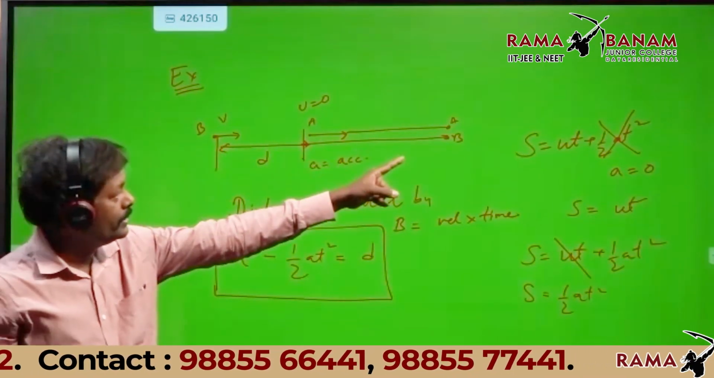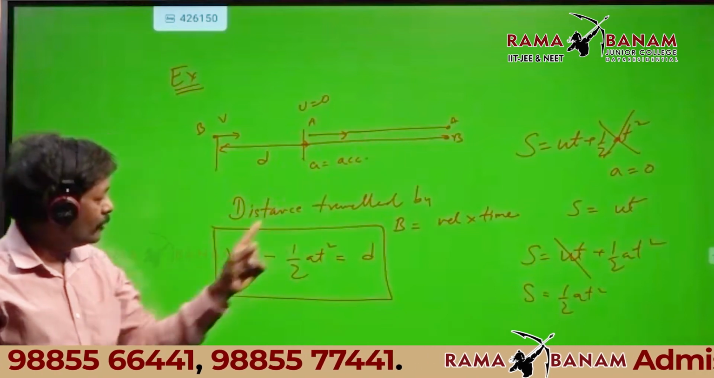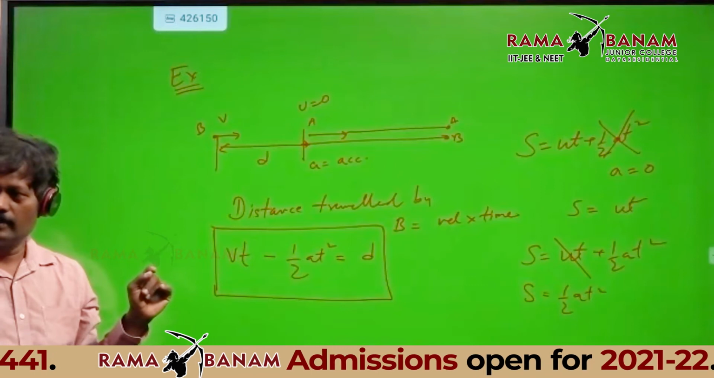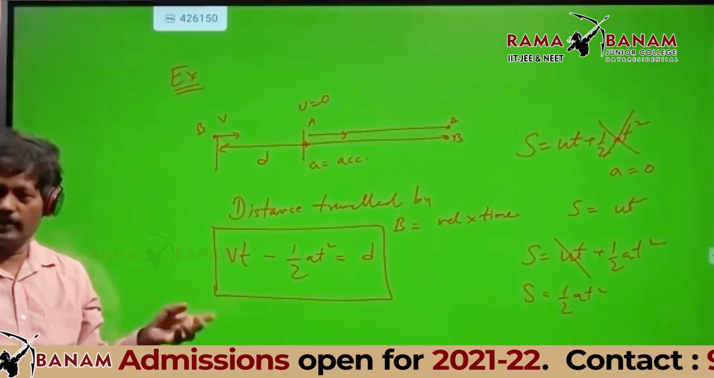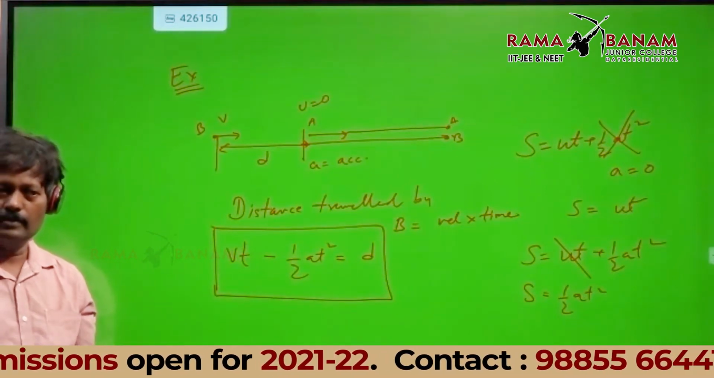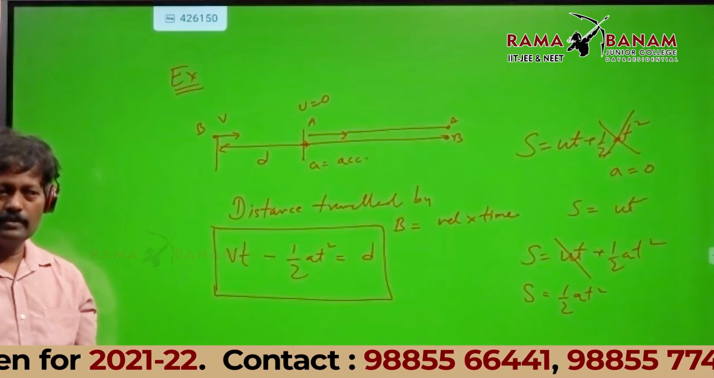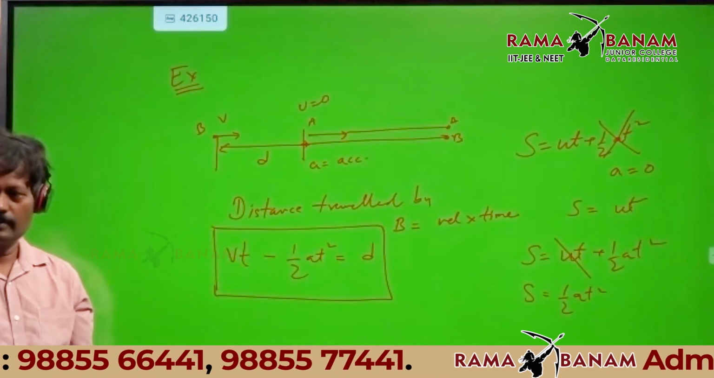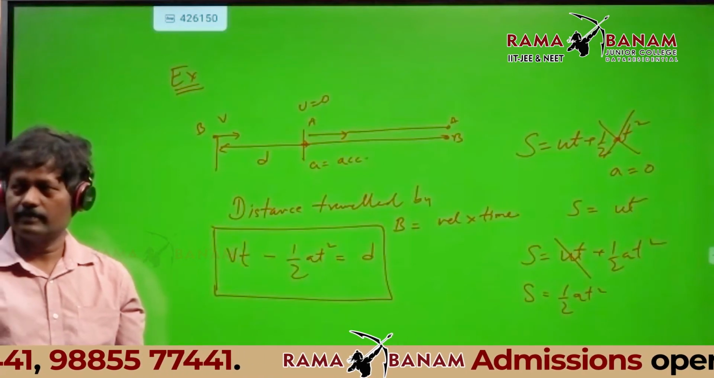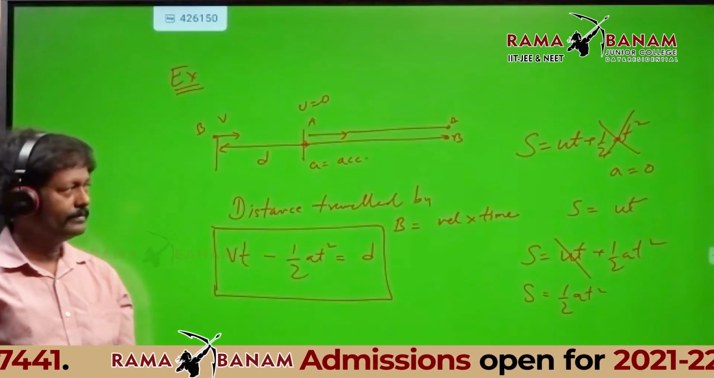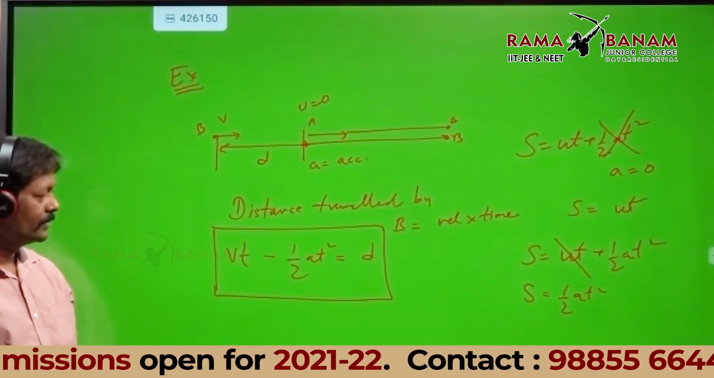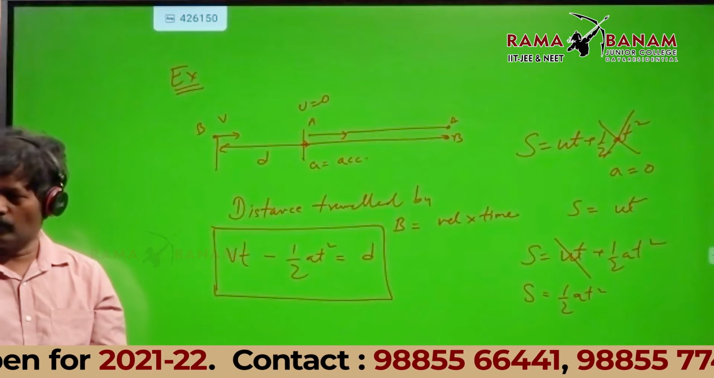Distance traveled by B minus distance traveled by A. For B, I have written speed into time. Why only speed into time? Why not half at square? Aishwarya, tell me. Acceleration is 0, sir. So because it has uniform motion. Very good.